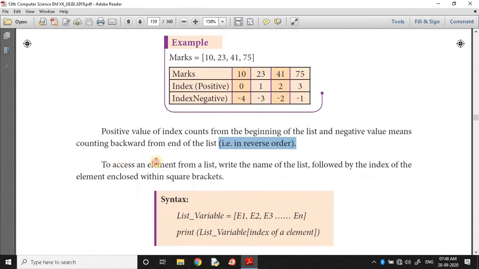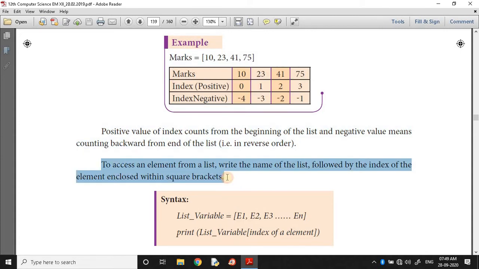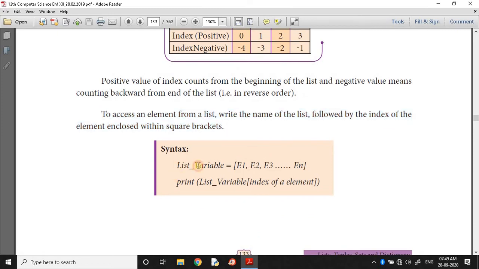Okay. To access an element from a list, write the name of the list followed by the index of the element enclosed within square bracket. This is also like strings. To access a particular character in a string, we use string name, within square bracket, we use the index value. Likewise, we can access the particular element by using index value. List name, then square bracket, then give the index value. So this is the syntax to access it.